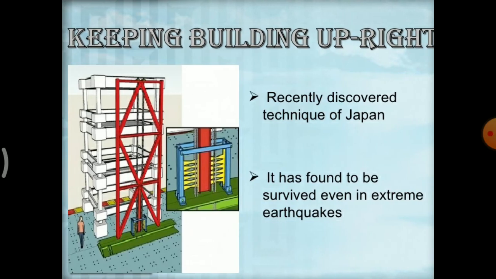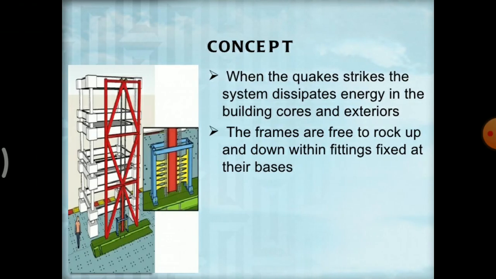Next is keeping the building upright. This is a recently discovered technique from Japan, and it has been found to survive even extreme earthquakes. So what is this? In this concept, when the earthquake strikes, the system dissipates the energy in the building cores and exterior. The frames are free to rock up and down within fittings fixed at the bases.